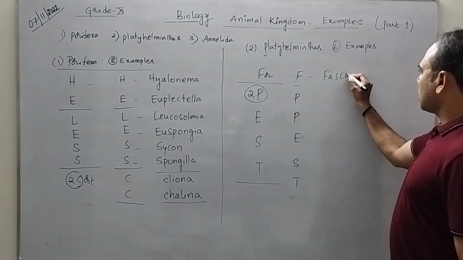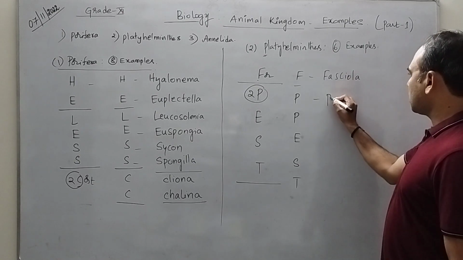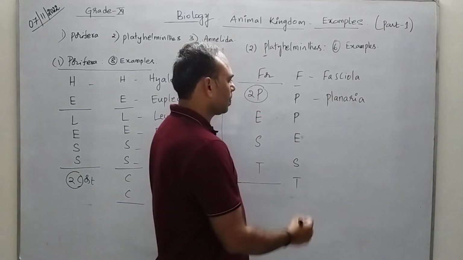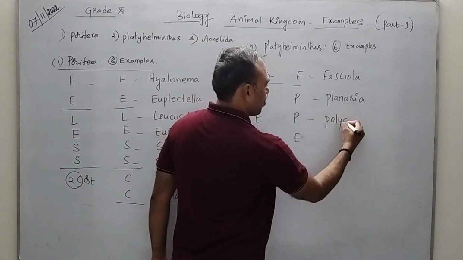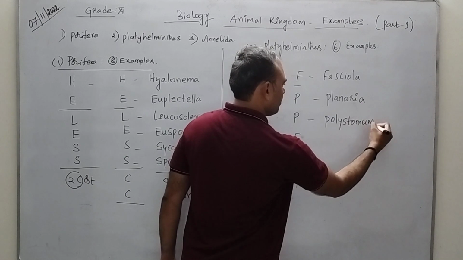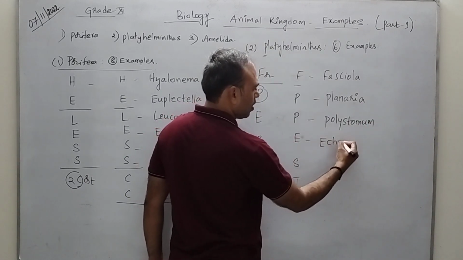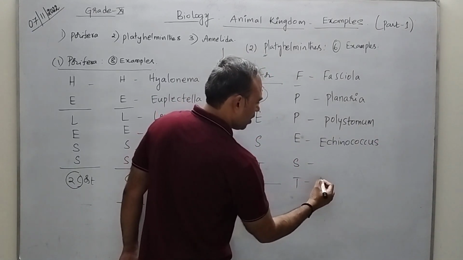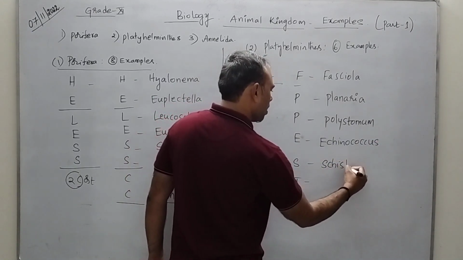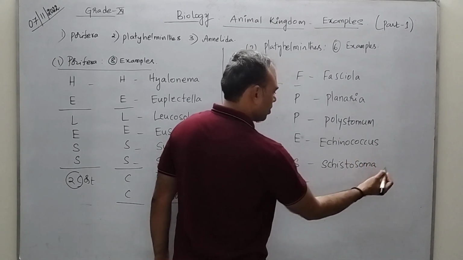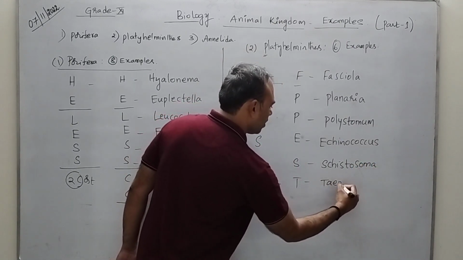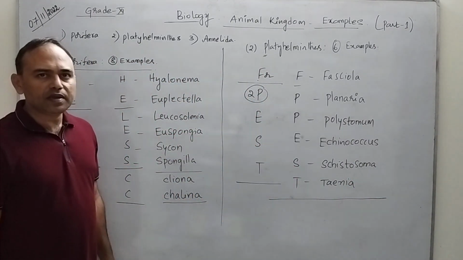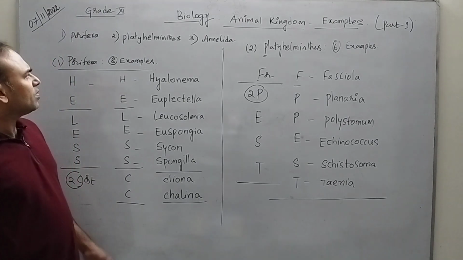F for Fasciola, P for Planaria, next Polystomum, next E for Echinococcus, S for Schistosoma, and last one T for Taenia. So by using these two simple mnemonics, you can write the examples of first two phylum.